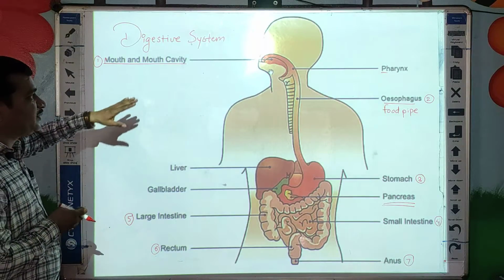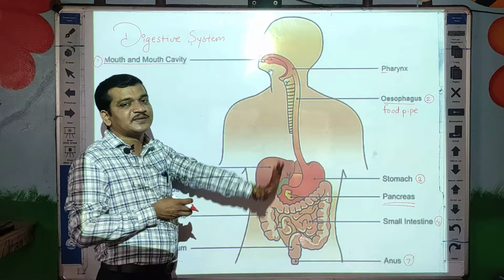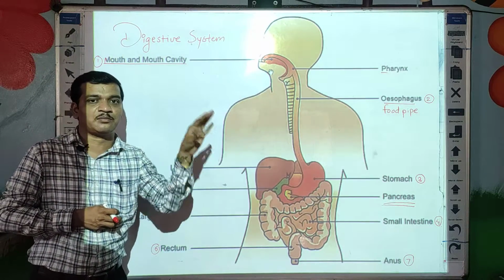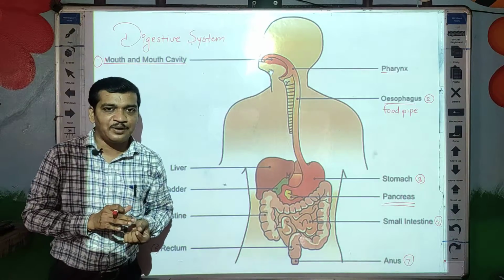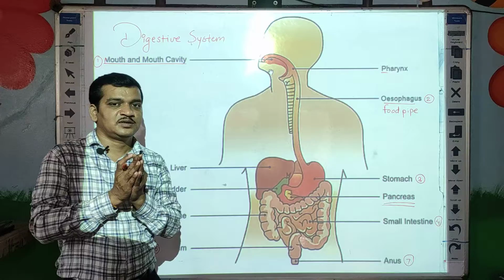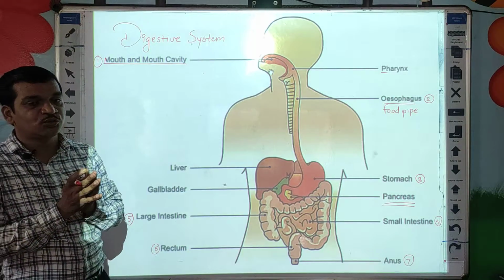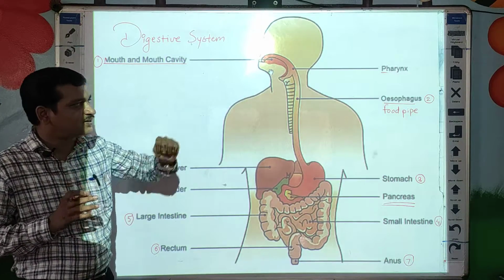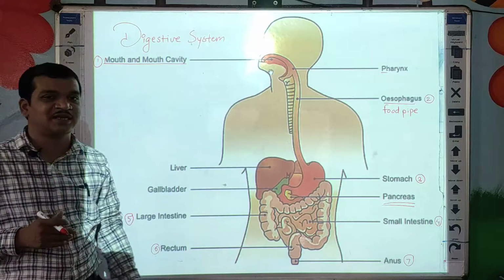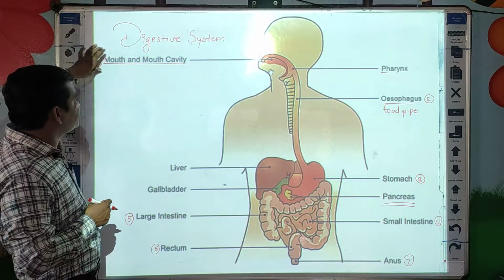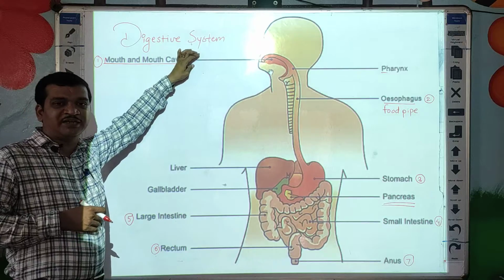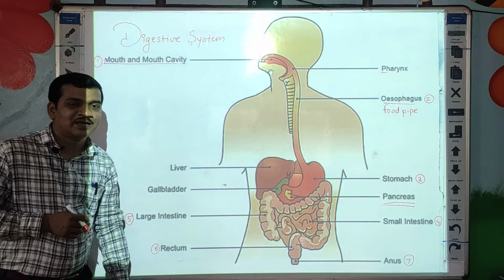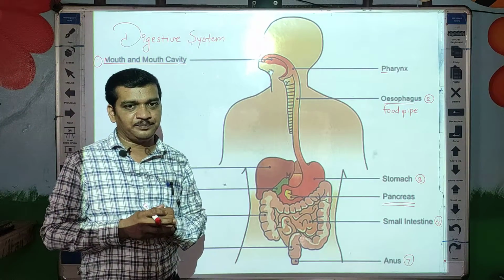Okay. So when this saliva, what does saliva mean, students? Saliva means a liquid produced in our mouth which keeps our mouth wet. Actually the breakdown of food starts in our mouth only, due to the saliva. Okay, so starch converts into sugar. That conversion of starch into sugar takes place in our mouth only. So what is the main function of the mouth and mouth cavity? Breakdown of food into smaller pieces and mixing it with the saliva.